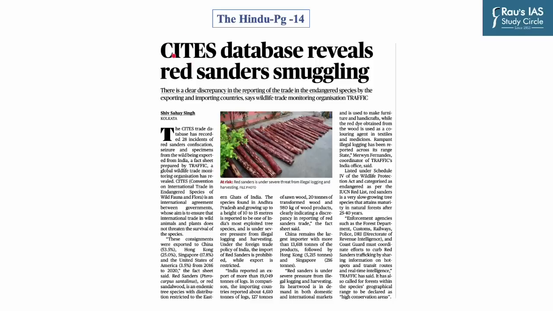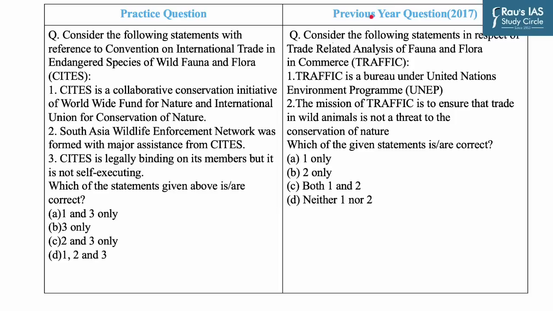The last question of today's session is based on this news which featured on page number 14 of The Hindu newspaper. This news tells that the CITES database has revealed that there is an ongoing smuggling of red sanders. The report has highlighted that there is a clear discrepancy in the reporting of the trade in the endangered species by the exporting and importing countries. Now, this fact sheet is prepared by TRAFFIC. Now, UPSC asked a question in 2017 which was based on the trade related analysis of fauna and flora in commerce, that is TRAFFIC. So, let's take up today's practice MCQ.